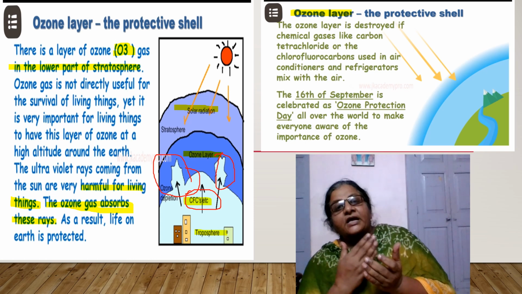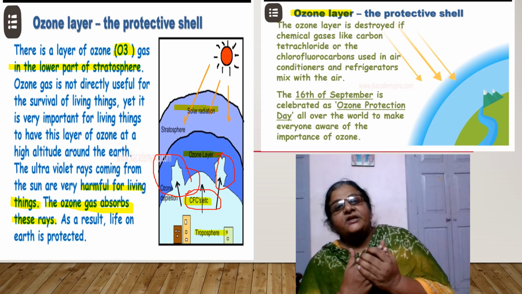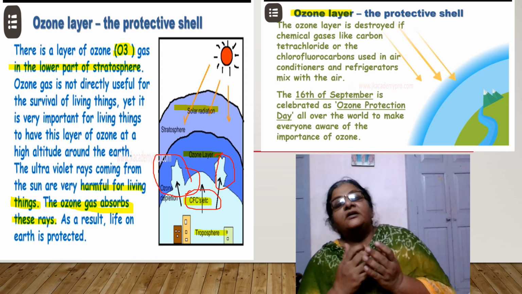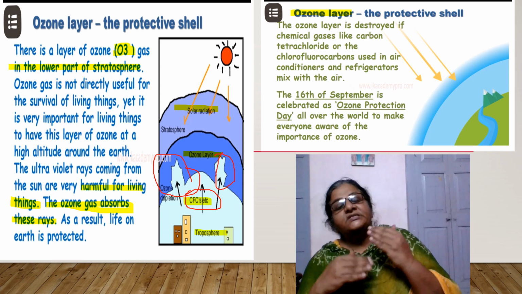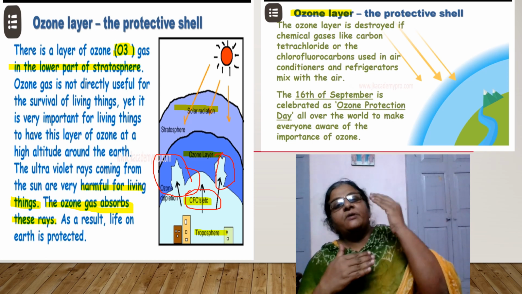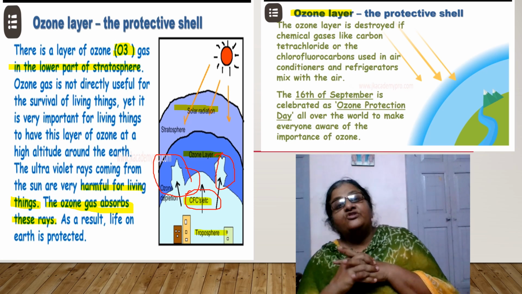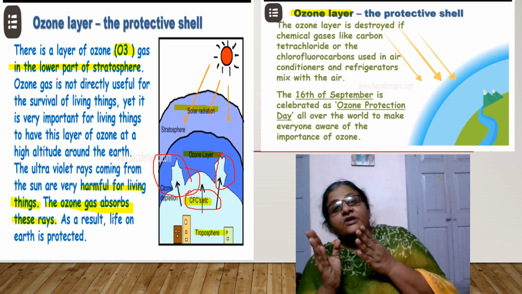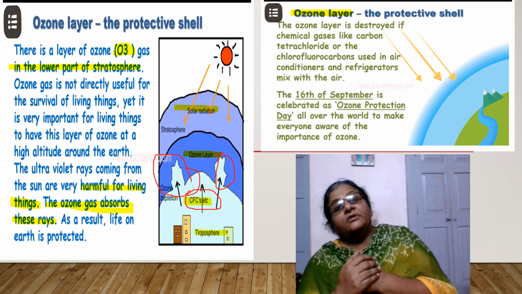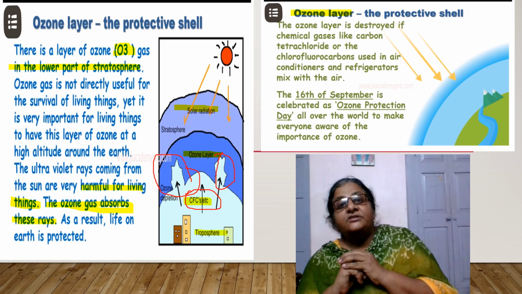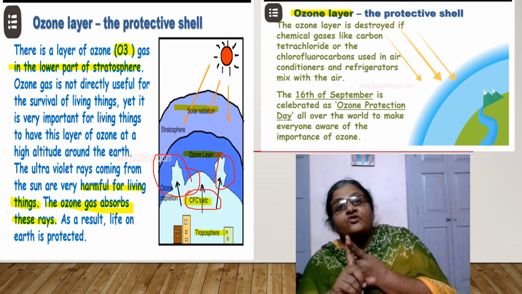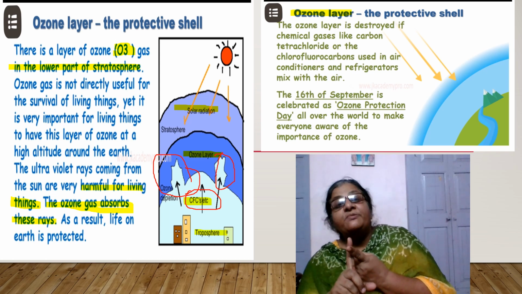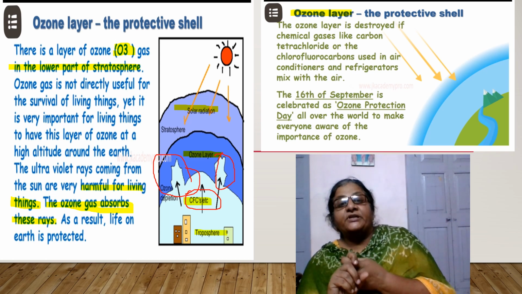So chlorofluorocarbon is emitted by air conditioners and refrigerators continuously. It gets mixed in the air, goes up and up, and reacts with ozone. So we are observing a hole in the ozone layer, and through the hole the sunlight comes down having UV rays, and it is responsible for increasing the temperature.